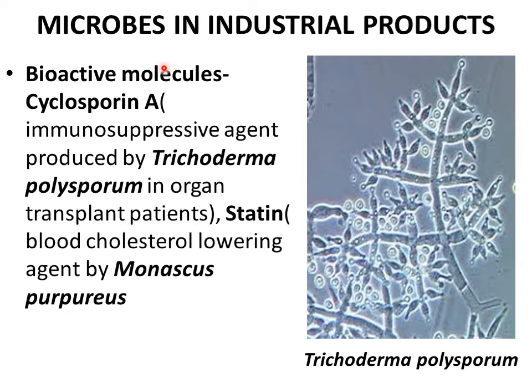Microbes in industrial products. The next industrial product is bioactive molecules like cyclosporin A and statin. Cyclosporin A is an immunosuppressive agent produced by Trichoderma polysporum belonging to kingdom fungi, and it's used in organ transplant patients in order to suppress the immunity after organ transplant. Statins are blood cholesterol lowering agents and are produced by Monascus purpureus. So here there's a picture of Trichoderma polysporum.